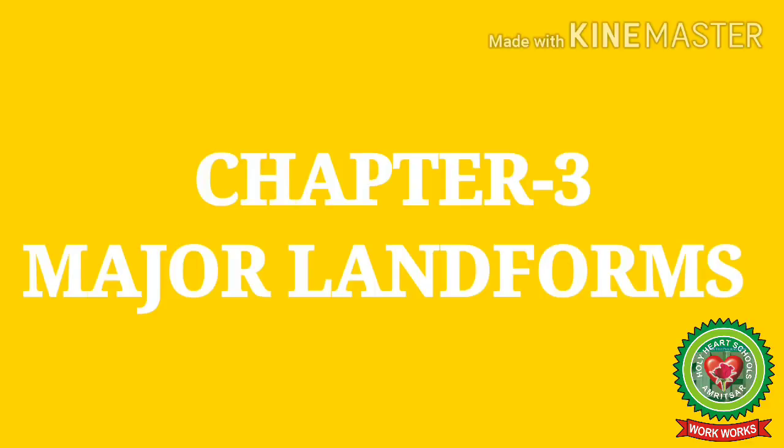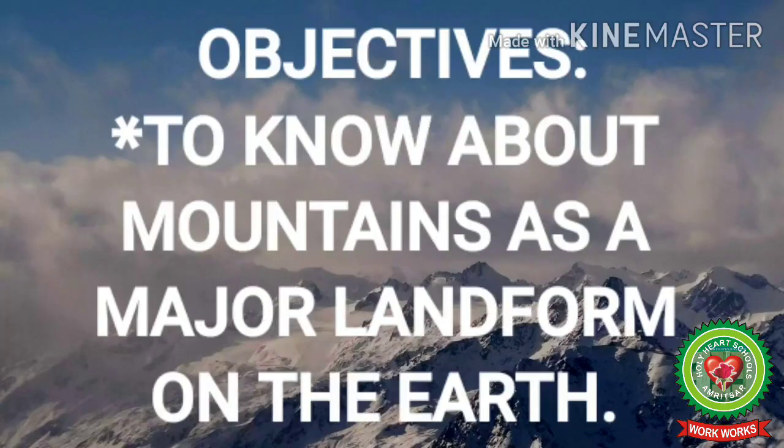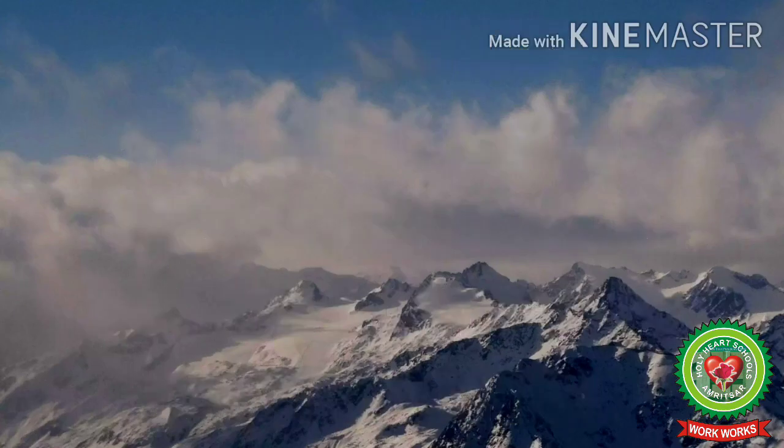Today we are going to learn about chapter number 3, that is major landforms. In this chapter we are going to learn about 5 major landforms. First is mountains, second plateaus, third plains, fourth deserts, fifth river valleys. The objective of today's video is to know about mountains as a major landform on the earth.